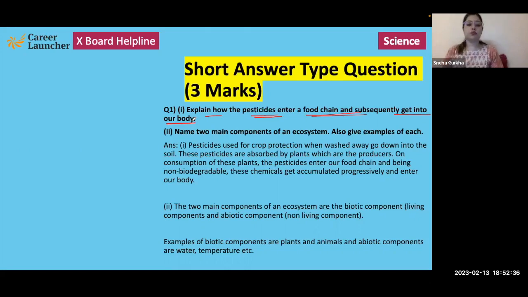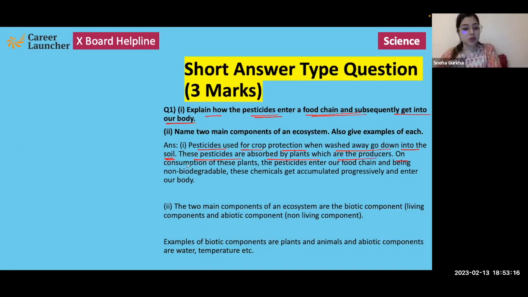So when we consume those crops, these chemicals can enter our body and they can get accumulated in our body as well. That is why excessive use of chemical pesticides or fertilizers is avoided, because not only can they harm the plant, but they can also harm the individuals that are consuming those plants or crops. So pesticides used for crop production, when washed away, go down into the soil. These pesticides are absorbed by plants, which are the producers.